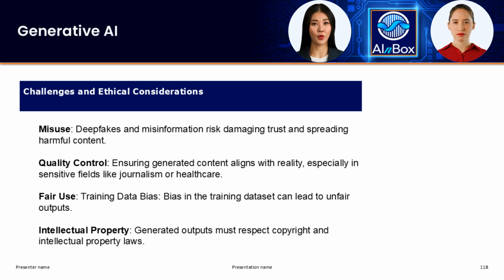Then there's the aspect of quality control, especially in critical areas like journalism and healthcare. AI-generated content must be accurate. Can you think of why this might be so crucial in healthcare? In healthcare, an AI-generated diagnostic report must be accurate to ensure patient safety and effective treatment. And in journalism, factual accuracy is vital to maintain the integrity of reporting. That's right. Collaboration between AI developers and field experts is key to achieving this accuracy and ensuring credibility.